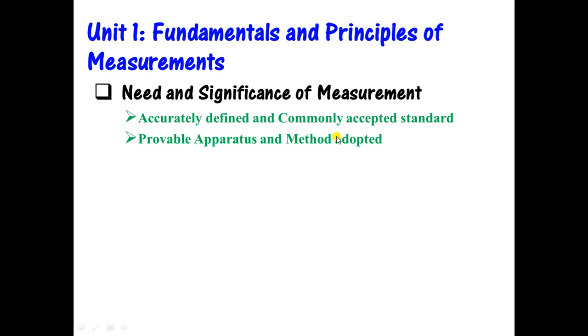Now, what are the requirements of a measuring system? First is accurately defined and commonly accepted standard. The standards which we have seen in 3 examples were kg, degree centigrade, and ampere. So there has to be a commonly accepted and accurately defined standard. Second is the apparatus used and the method adopted has to be provable. Provable meaning whatever is the method and equipment used for measuring the value, it has to be correct. It has to give you a correct value.